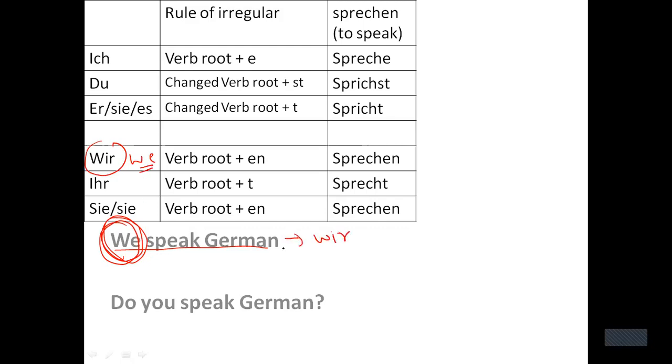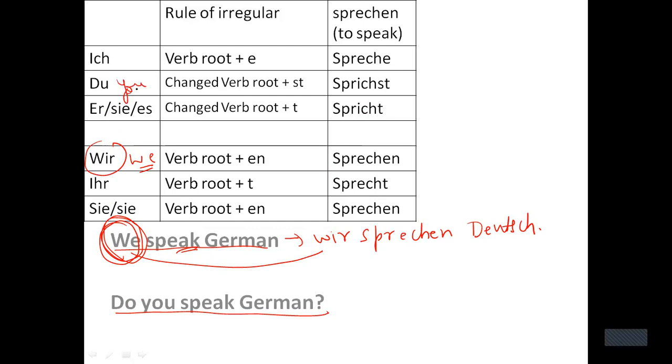Wir, we is wir, speak. Now speak is sprechen. The spelling, the verb root will remain the same. Wir sprechen Deutsch. But here it says, do you speak German? Now this is du. Do I need to change the verb root? Yes. So what would be the spelling?